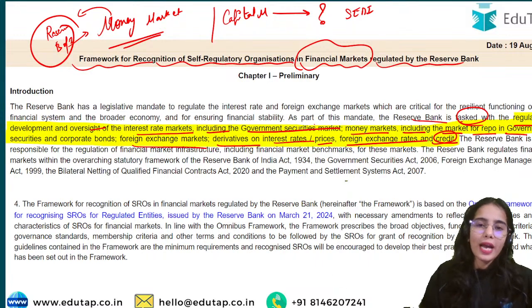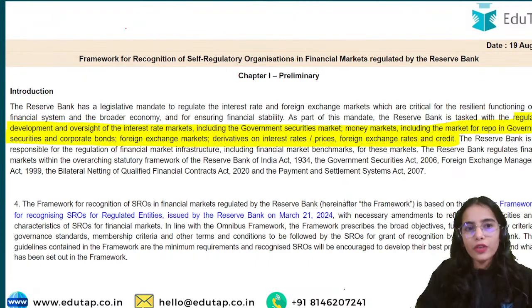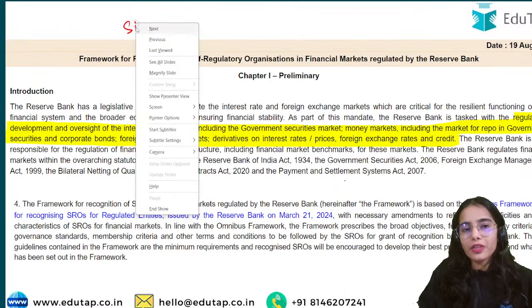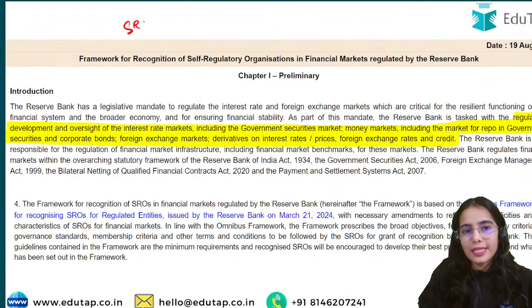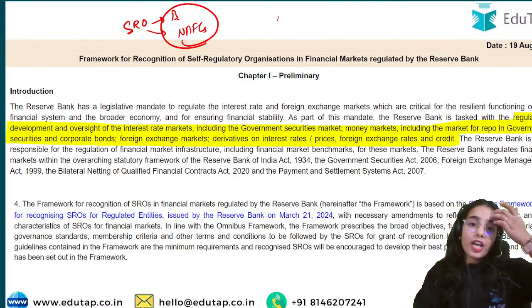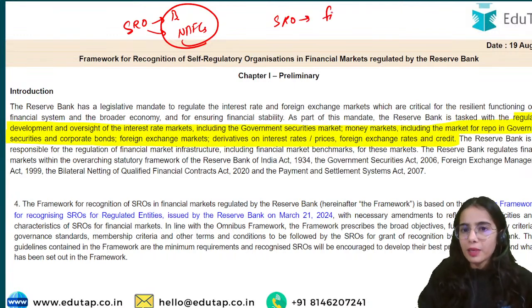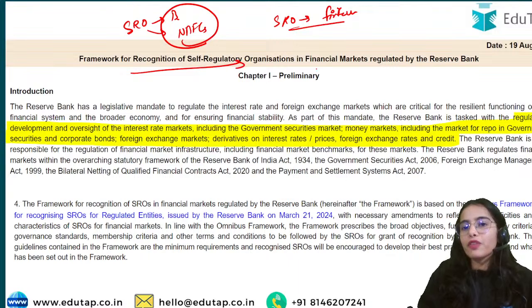So RBI is also handling a part of the financial markets. So Reserve Bank of India is saying that if we are bringing out the SRO framework, the self-regulatory organization, for banks, we have brought the SRO framework for NBFCs, that is for the regulated entities, we have brought the SRO framework for the fintech sector. So we should also bring the SRO framework for financial markets.